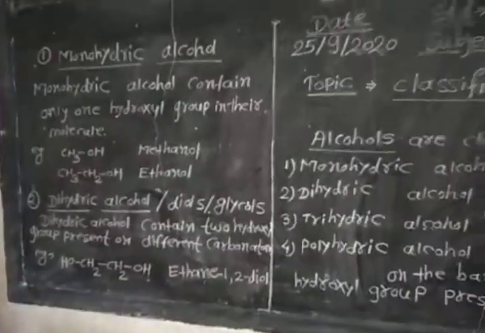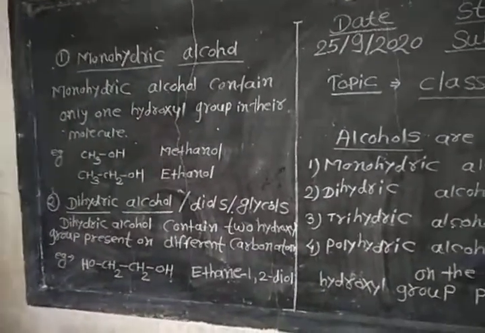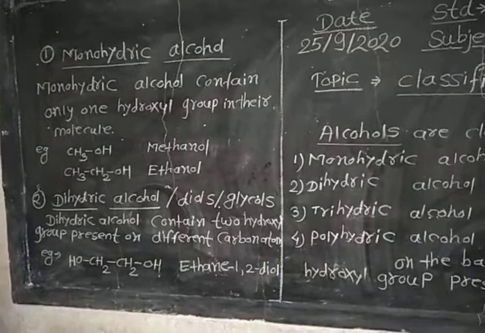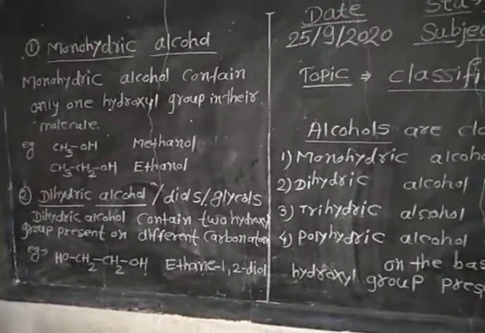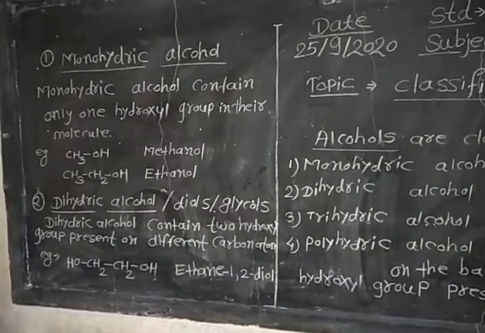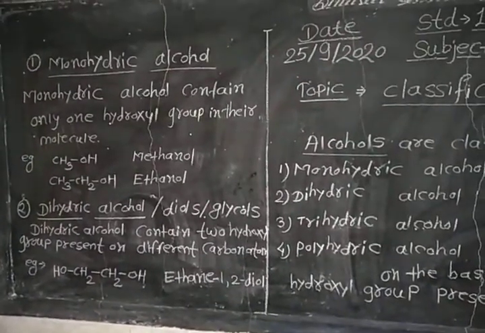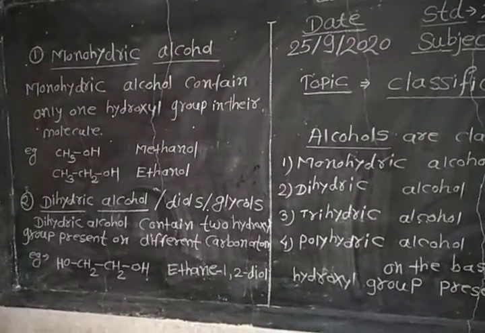So firstly we see what is monohydric alcohol. Mono means single. Monohydric alcohols contain only one hydroxyl group in their molecule. A hydroxyl group is the OH group.